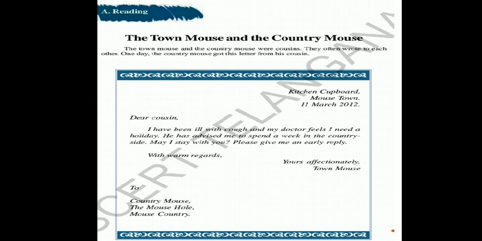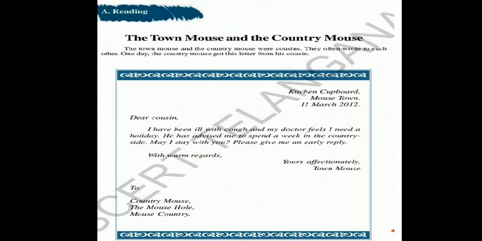First of all, we have to write down the heading, place, and date. Understand? That should be written in the top right corner. Then the salutation should be written on the left side: Dear cousin. D should be a capital letter. Then after that, put a comma. Then again, we have to leave one blank line. Then you can start the body of the letter. Understand? In the body of the letter, whatever information you want to convey, you can convey through this body of the letter.